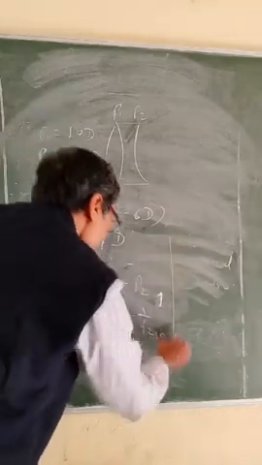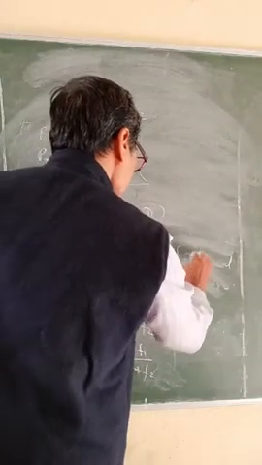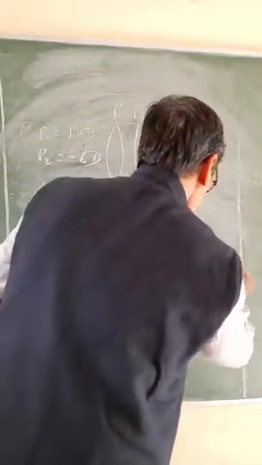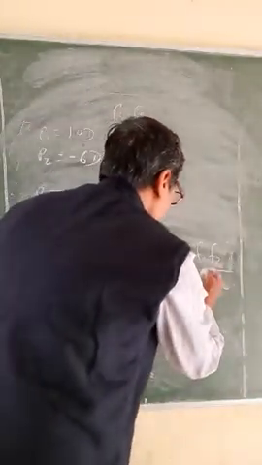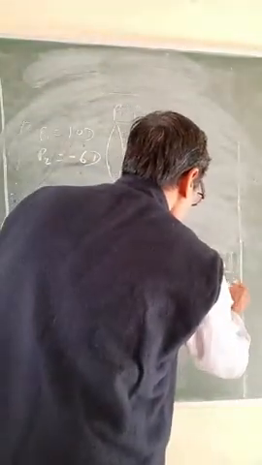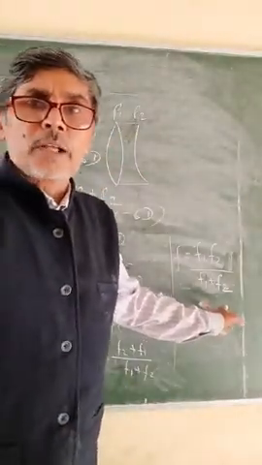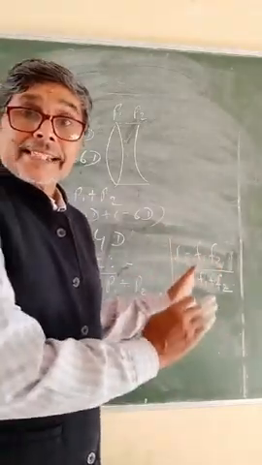Now the equivalent focal length F will be equal to F1 into F2 divided by F1 plus F2, that is product by sum. So this is the equivalent focal length of the two combined lenses that are kept in contact with each other.